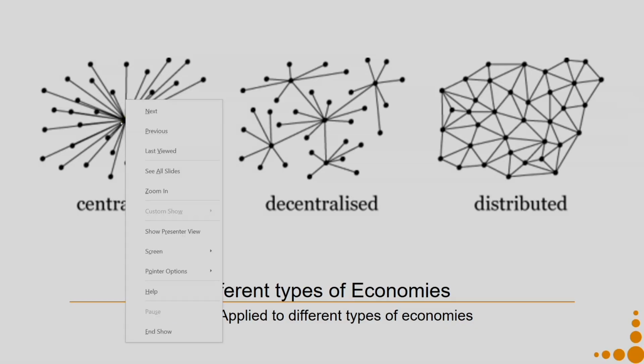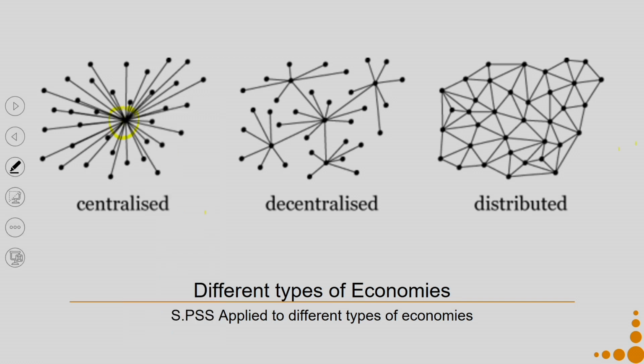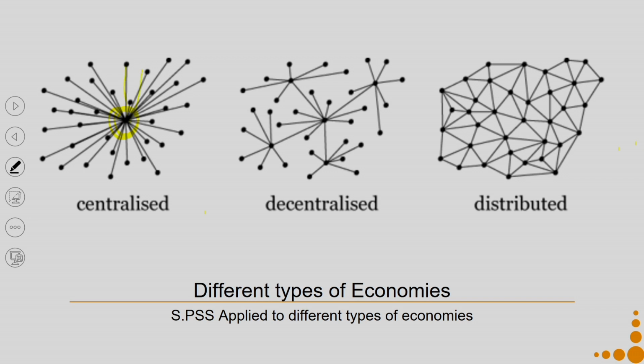In the context of centralized economy, I have one most important hub. Say for example, thermal power plant generation is a centralized way of producing energy, and then the energy is distributed all over the place. I can have a decentralized way of doing activity. Say for example, Amul has a decentralized model where there are different people who are producing the milk and they bring it together to certain collection centers from where it is sent to more centralized collection centers.